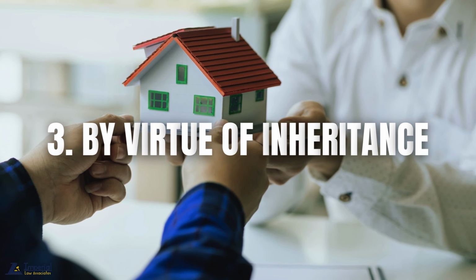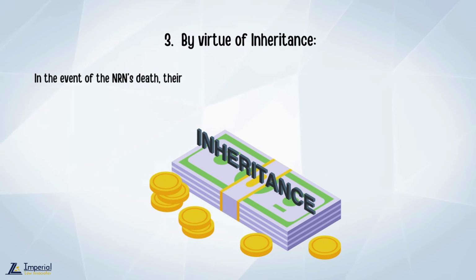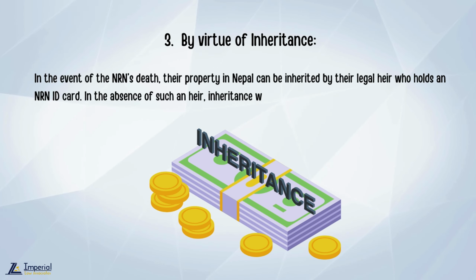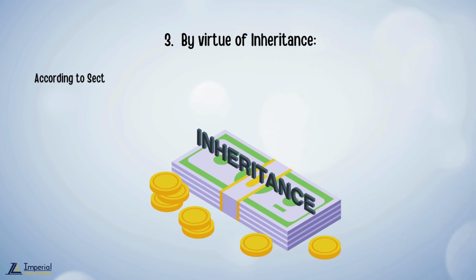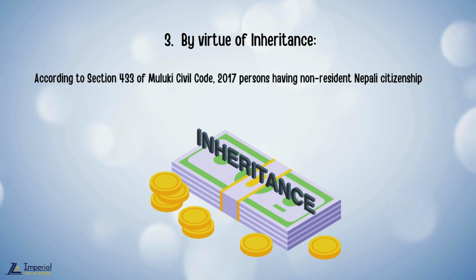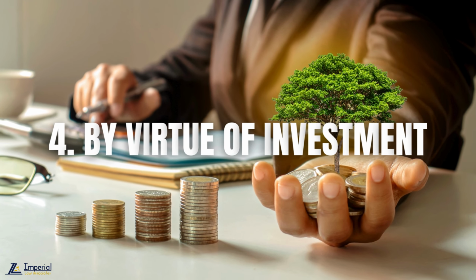Number 3. By virtue of inheritance. In the event of NRN's death, their property in Nepal can be inherited by their legal heir who holds an NRN ID card. In the absence of such an heir, inheritance will be governed by the prevailing laws. According to Section 433 of Muluki Civil Code 2017, persons having non-resident Nepali citizenship are eligible to acquire property through inheritance. Number 4. By virtue of investment.